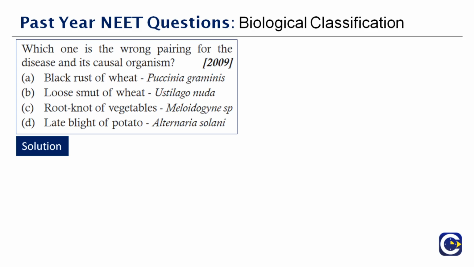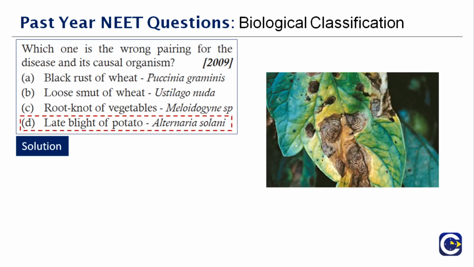What are the symptoms? If you see, there might be lesions which appear on the leaves and stems which clearly show the signs of infection. So therefore the correct answer to this question is option D, late blight of potato. So you can see the lesions to the right side of how it will appear on the leaves of the potatoes. So this is how lesions appear on the leaf.